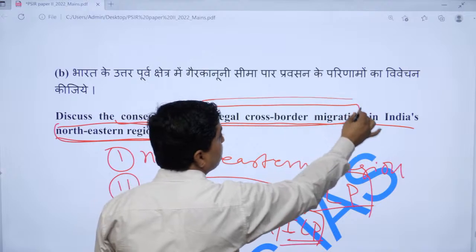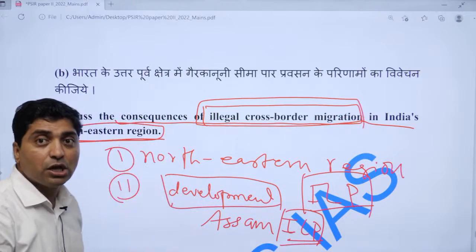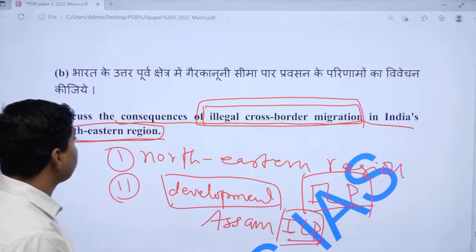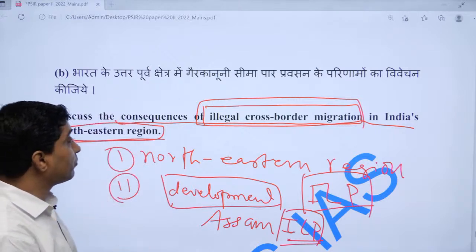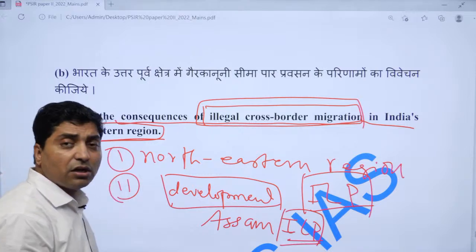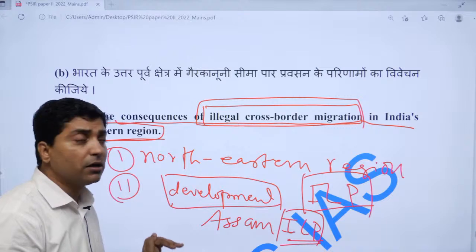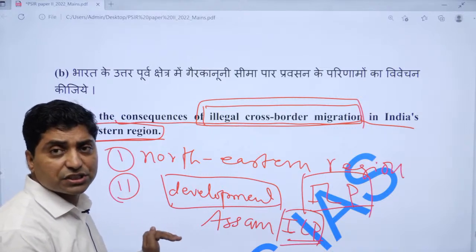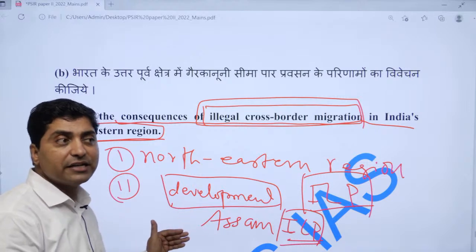Apart from it, insurgency is also a problem in India's northeastern region. So these are the consequences of illegal cross-border migration in India's northeastern region from Bangladesh and